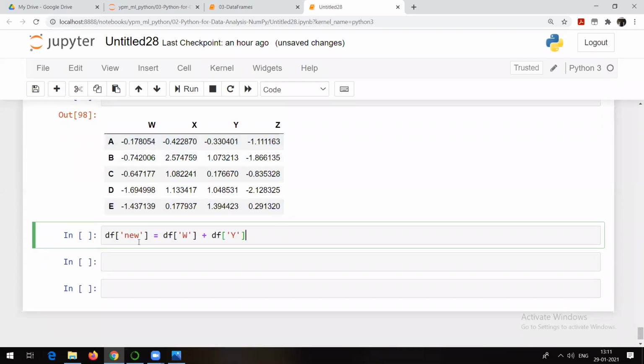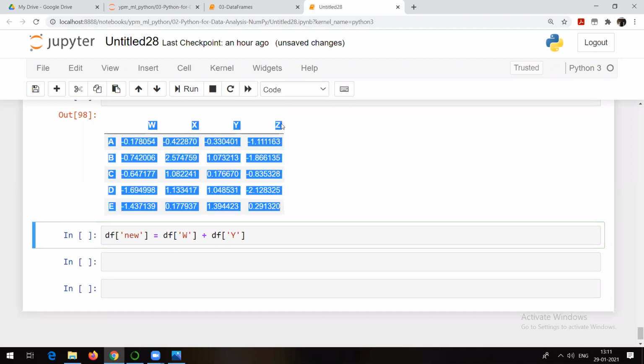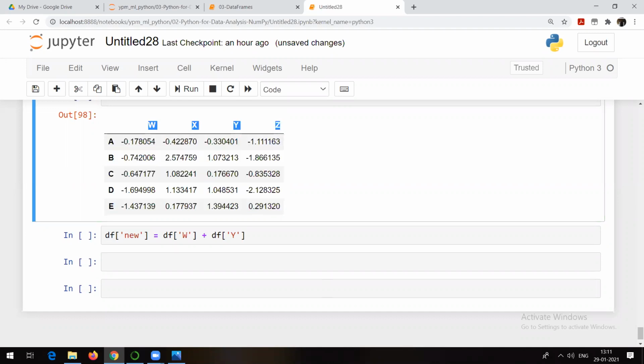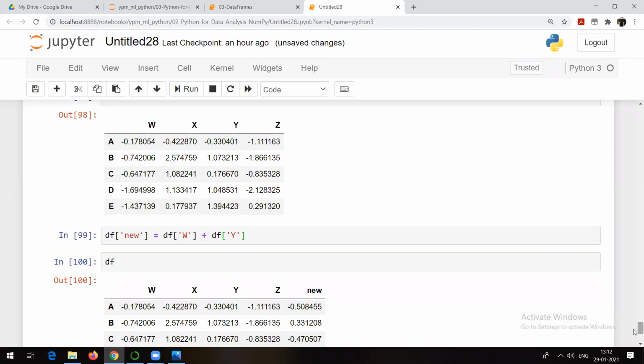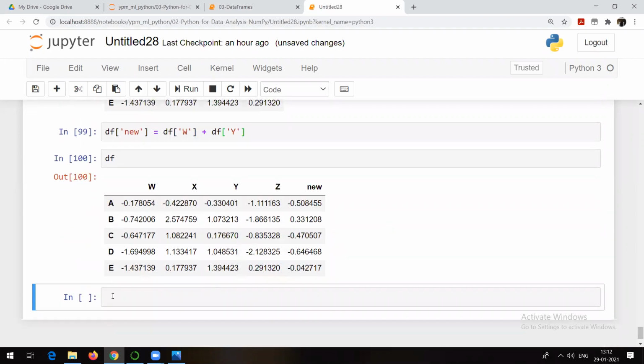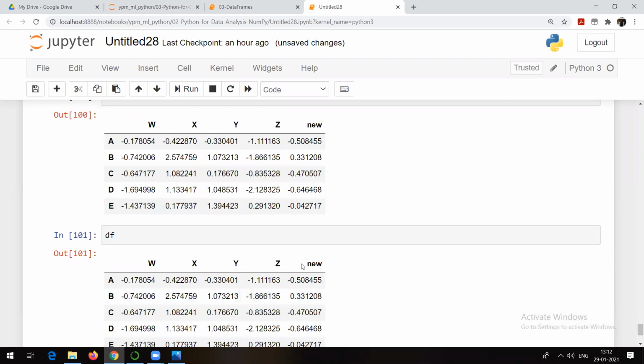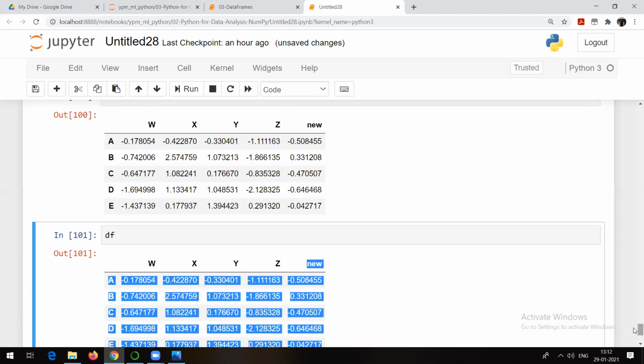Now what I want to do is add a new column to our data frame with the name new. Now what do we have in our data frame right now? We have w, x, y, and z. Similarly, we want to add one more column, and that is nothing but new. And what is new? New is nothing but the addition of w and y. Okay, so let me run it. Now if I try to check df, I can see that new is there.